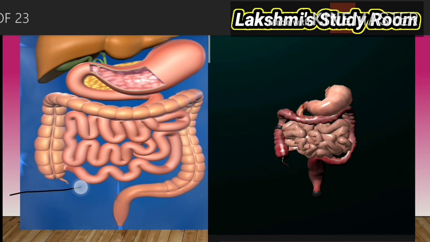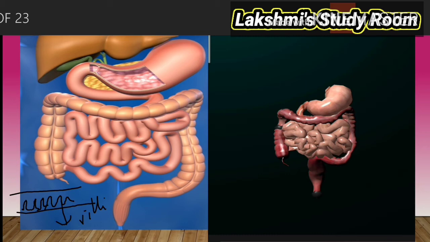The walls of the small intestine have small finger-like projections. These projections are called villi or microvilli. The main function of the villi is to increase the surface area of the small intestine for absorption of the food.